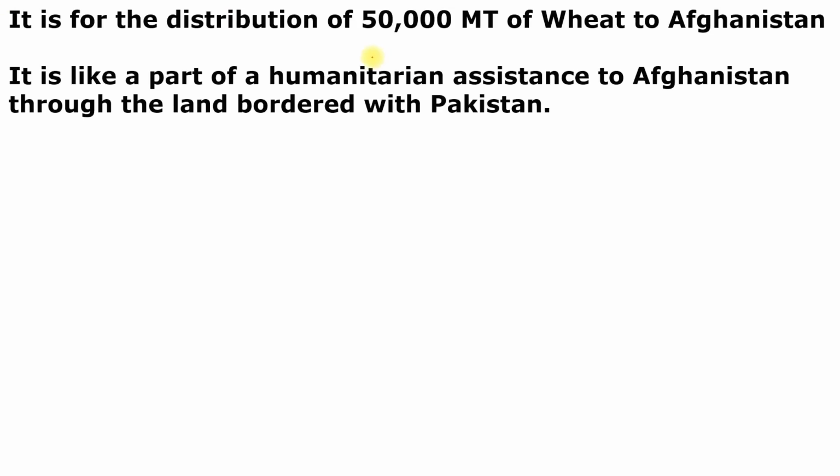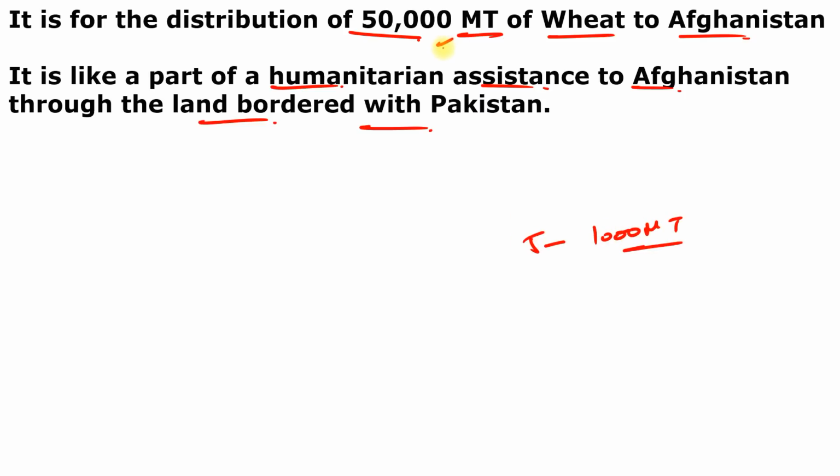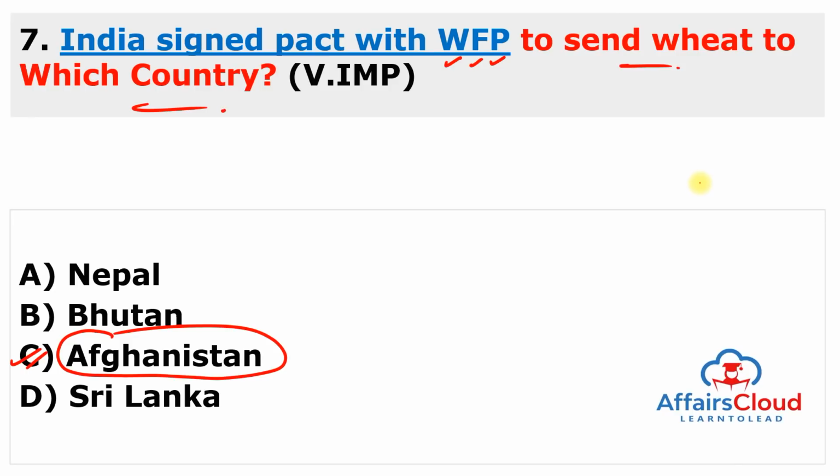So it is for disbursement of the 50,000 metric ton of wheat to Afghanistan, and it is like a part of humanitarian assistance to Afghanistan through the land border with Pakistan, and the shipment eventually divided into 5 batches of 10,000 metric ton, because we have to deliver 50,000 metric ton. So we will give in 5 installments, each installment will contain 10,000 metric ton, and it will be taken to Afghanistan and handed over to the World Food Program officials in Afghanistan starting from 22nd of February. So just static question, remember India will deliver wheat through the World Food Program in Afghanistan.